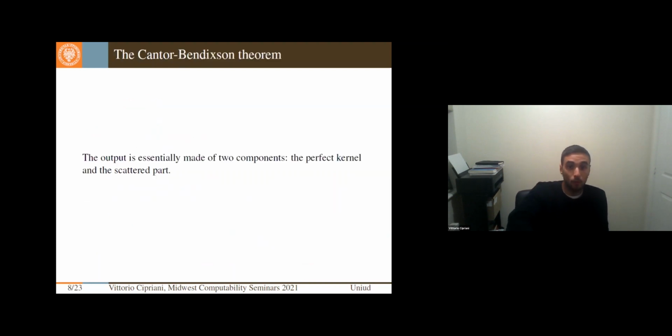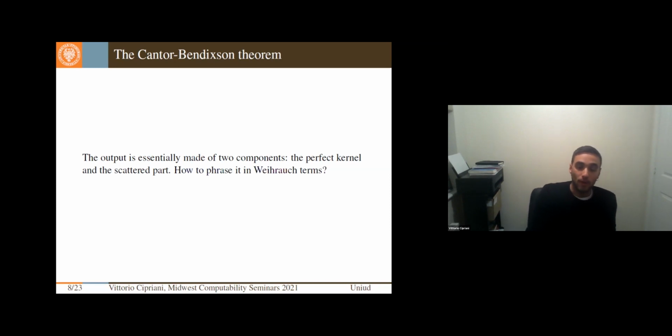Now, as I said, the Cantor-Bendixson theorem mainly wants two components as output: the perfect kernel, which is the largest perfect subtree of a closed set, and the scattered part, that is a countable set, sorry, not closed. And how do we phrase it in Weihrauch terms? Well, before, let's say I want only one of the two outputs.